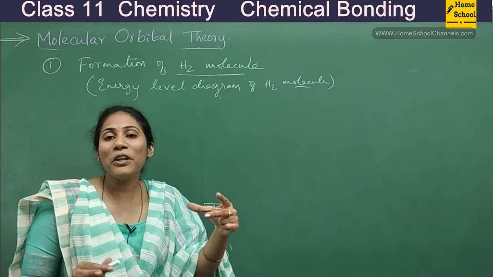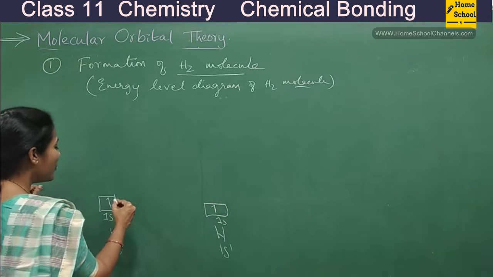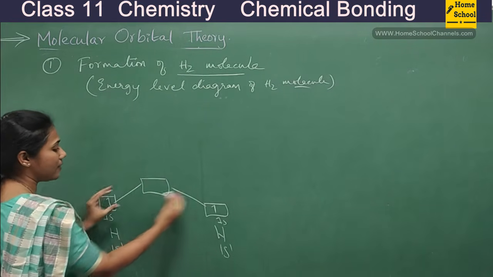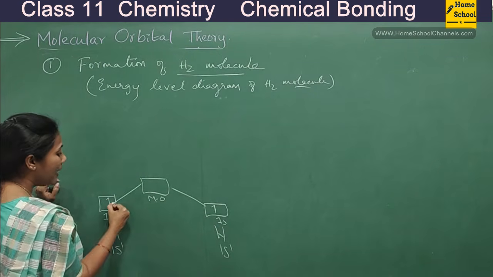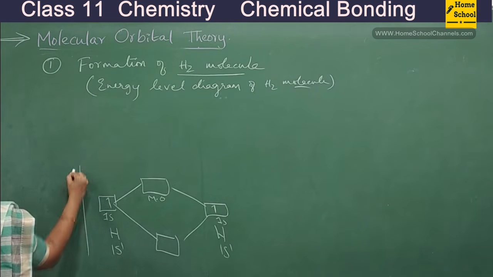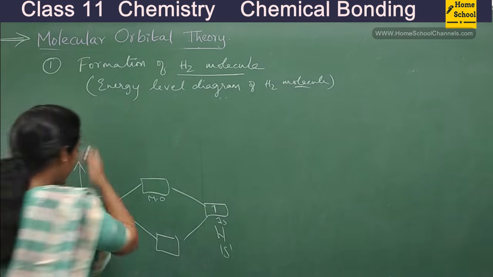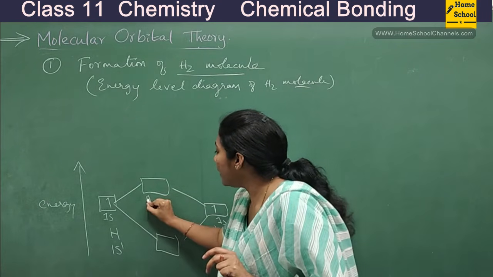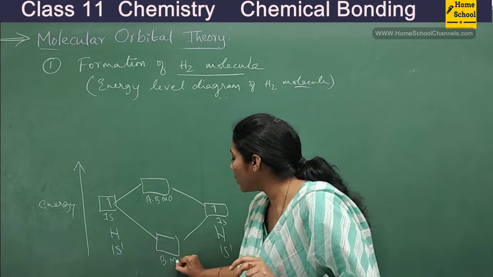If two atomic orbitals combine, two new molecular orbitals are formed, isn't it? So that you see how I will show. This represents that they are combining. This is one molecular orbital that is formed, and this is another molecular orbital that is formed. I am showing this with increasing order of energy. Energy increases gradually like this. This is the anti-bonding molecular orbital, and this is the bonding molecular orbital.